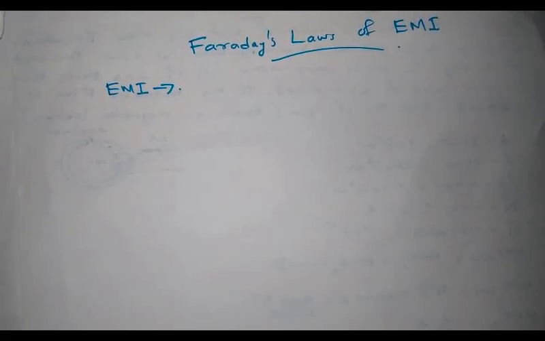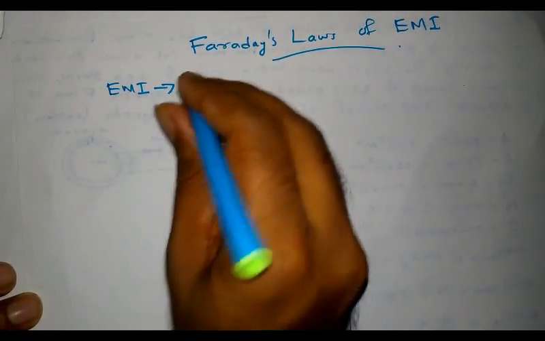Faraday's laws of electromagnetic induction. Electromagnetic induction is a concept proposed by Michael Faraday in 1831. It provides the basis for different electrical apparatus such as motors, generators, transformers, etc. His proposition can be specified in two laws: Faraday's first law of electromagnetic induction and second law of electromagnetic induction. Let's go through these laws.